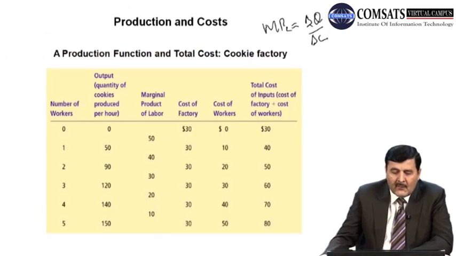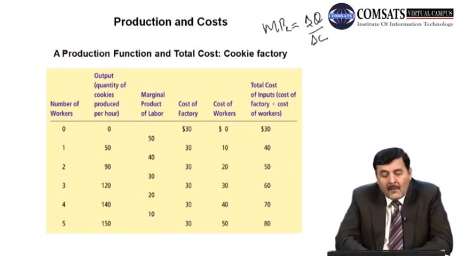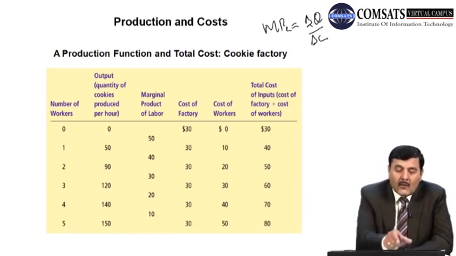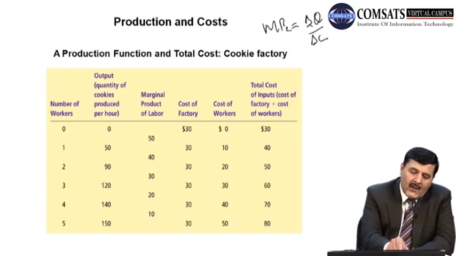पिछली स्लाइड में अगर हम दोबारा जाते हैं, कि अगर आप देखें कि number of workers started from 0 to 5, so corresponding to this column we have a quantity, total output produced by these workers, the quantity of cookies produced, and you can see that it starts from 0, 50, 90, 120, 140 and 150. तो इन दोनों कॉलम्स का रिलेशनशिप जो है, हम एक्स एक्सिस पे नंबर ऑफ वर्कर्स ले रहे हैं, वाई एक्सिस पे हम टोटल आउटपुट प्रोड्यूस ले रहे हैं.